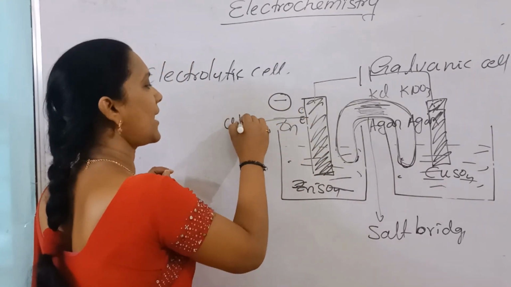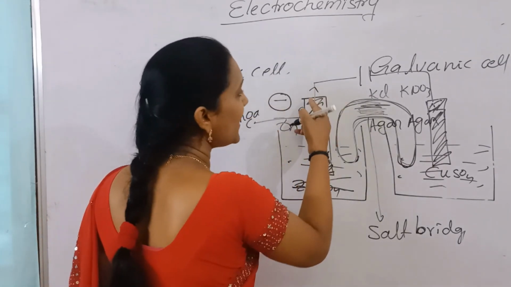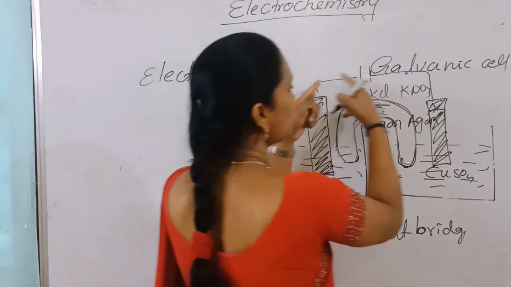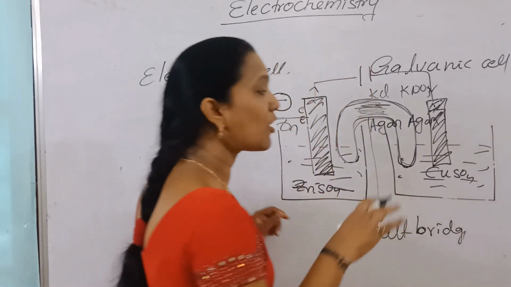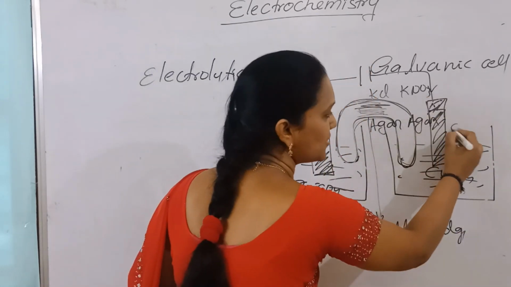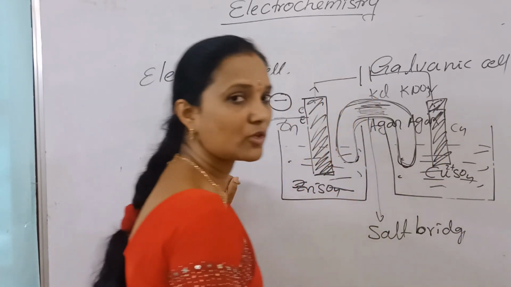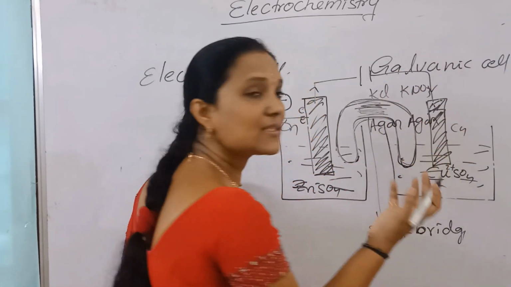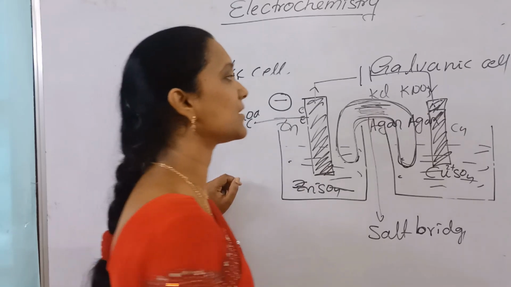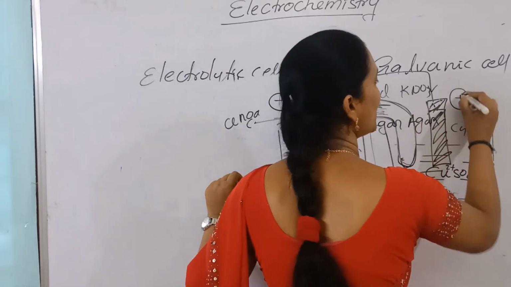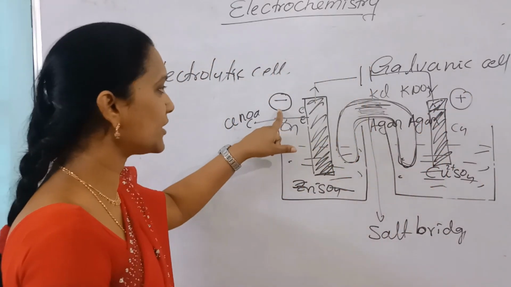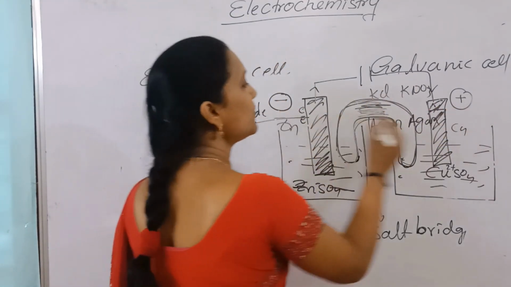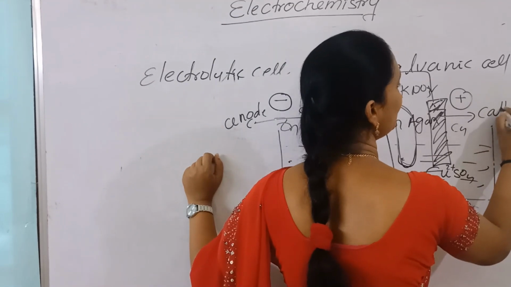This negative is called the anode. See the direction: electrons are released from this and then migrate into this copper rod, where copper sulfate solution is there. Electrons enter into this. These are positive ions, and the positive ions take the electrons. This is negative and this is positive. Negative is called anode and positive is called cathode.